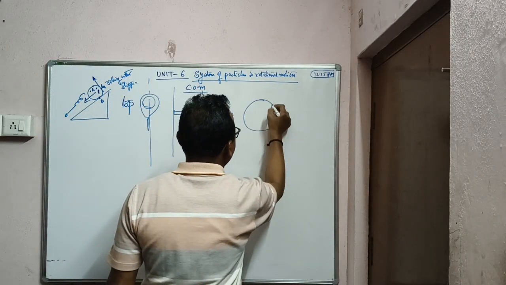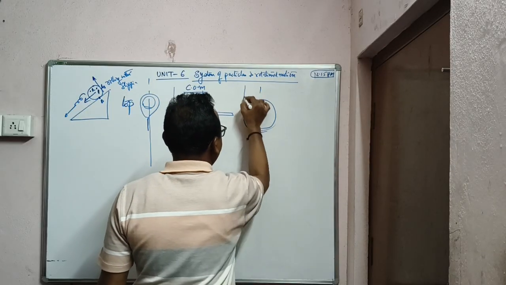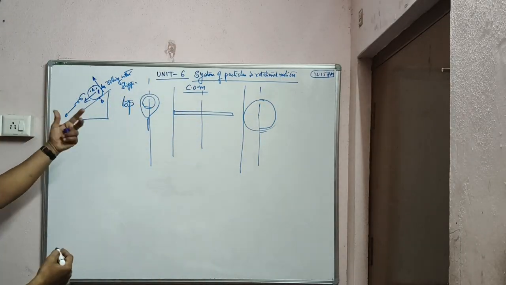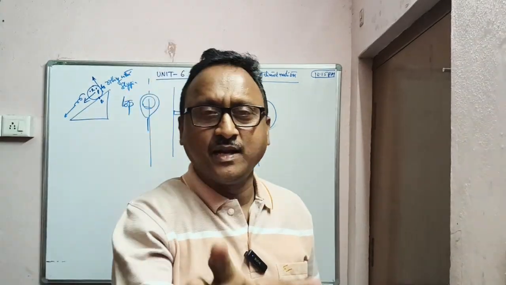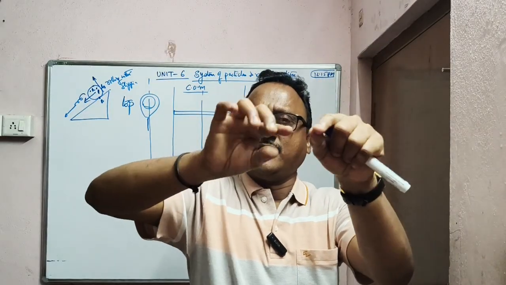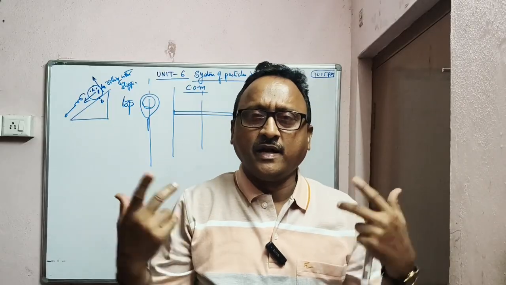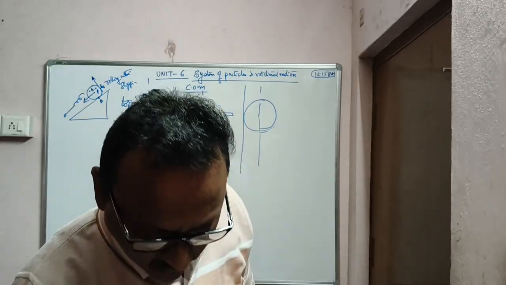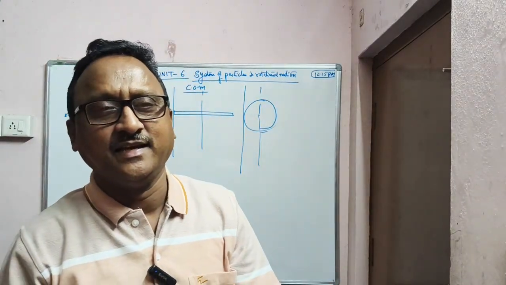A disc revolving, we will study all these in this. About an axis passing through the center or about a diameter or about one end, different geometrical figures when they are rotating with reference to some axis, that is rotatory. Circulatory is a special case, and if the radius is throughout constant, then it is only a circle. If the radius changes, what happens? It is not a circle, like an ellipse or any irregular geometrical figure. Understood? So rotatory motion means when any body is revolving with reference to a fixed axis,